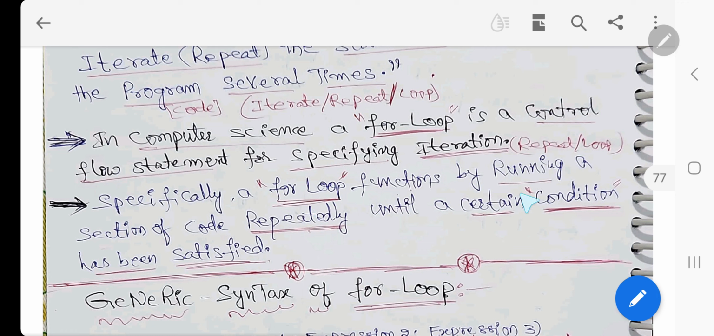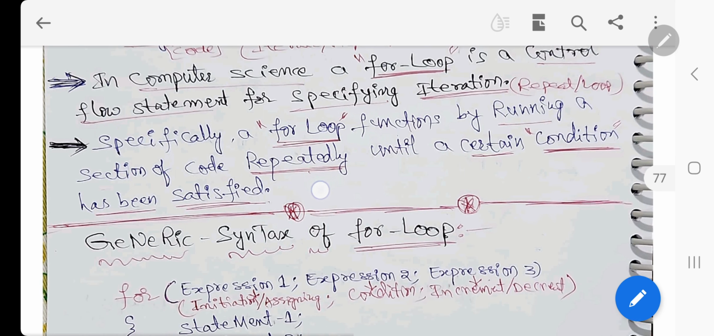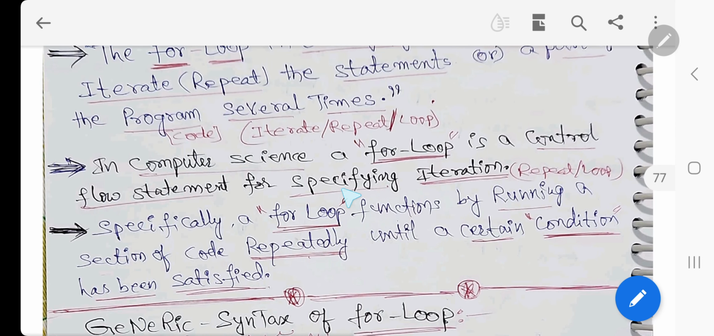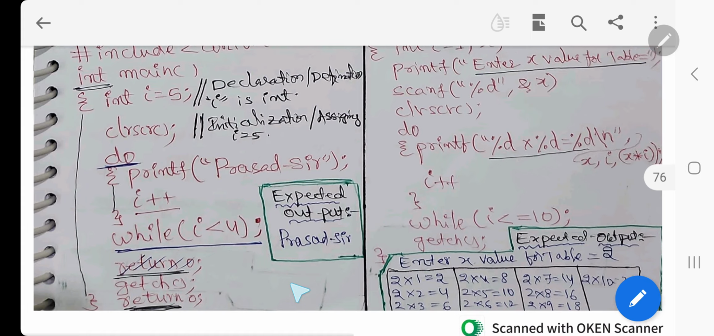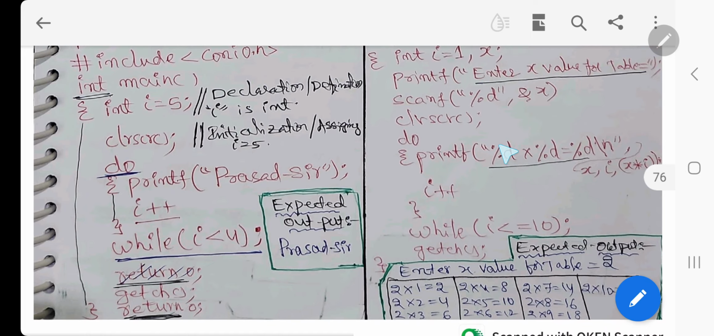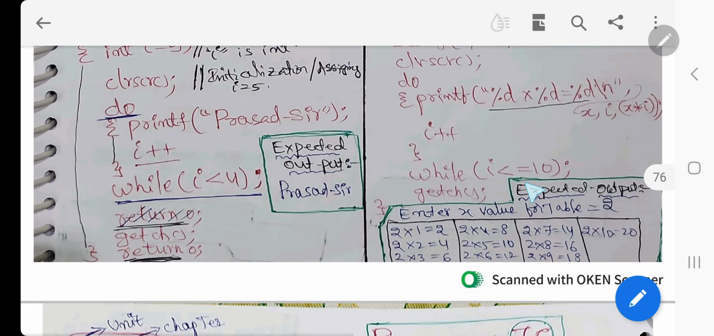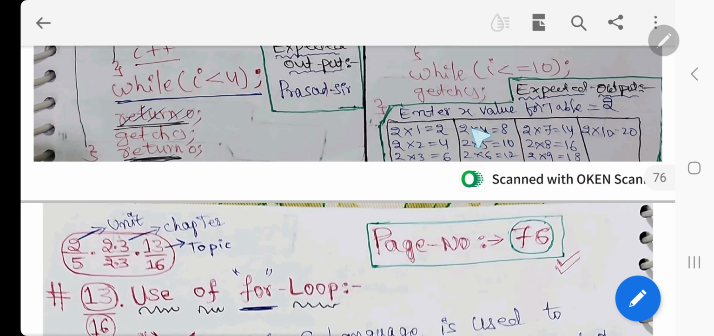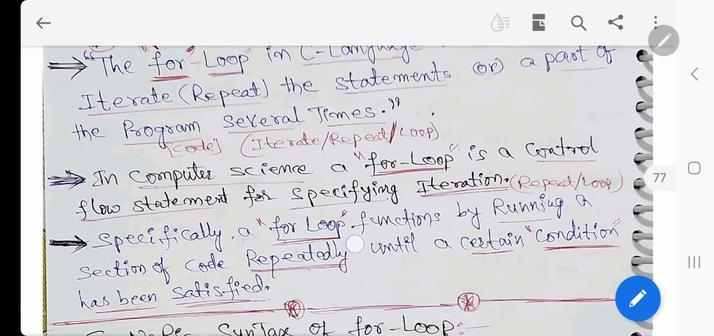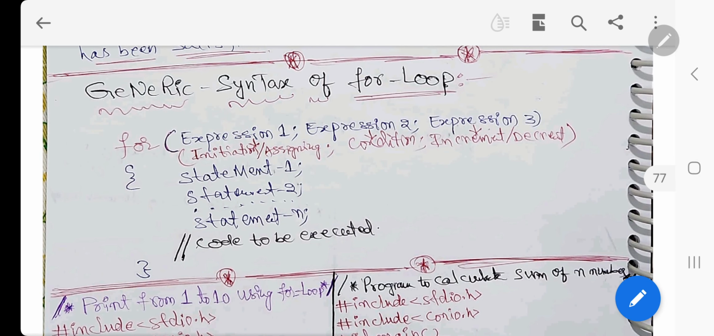Specifically, a for loop functions by running a section of code repeatedly until a certain condition has been satisfied. Until the condition is satisfied, it will be repeated. See here also, here I is less than or equal to 10. When it becomes 11, the condition is false, then it will come out of the loop. I will tell you the generic syntax of for. In for, everything is there itself.